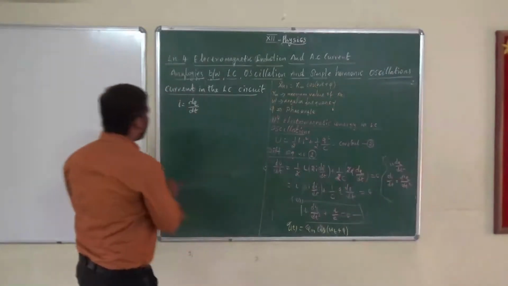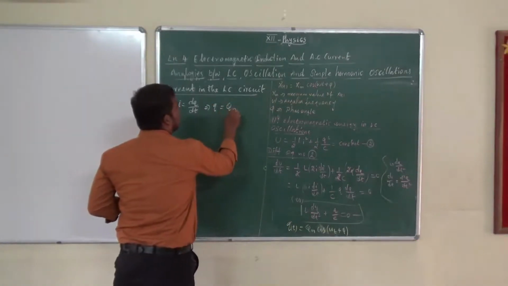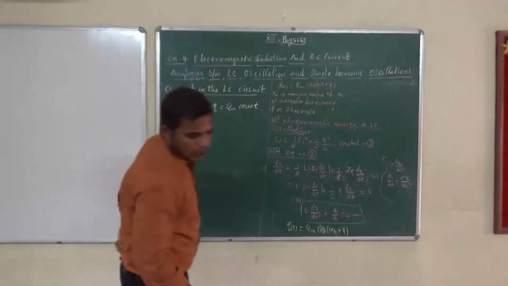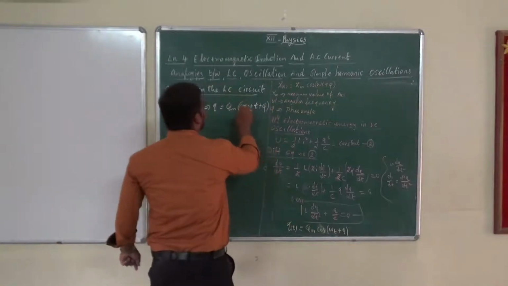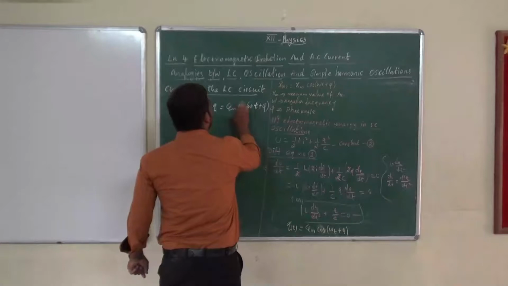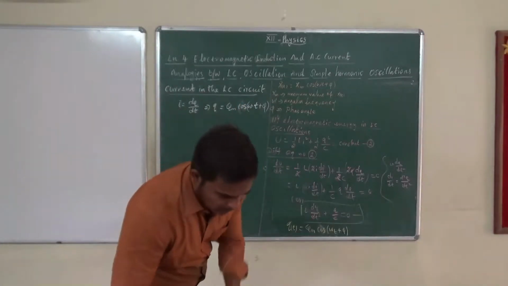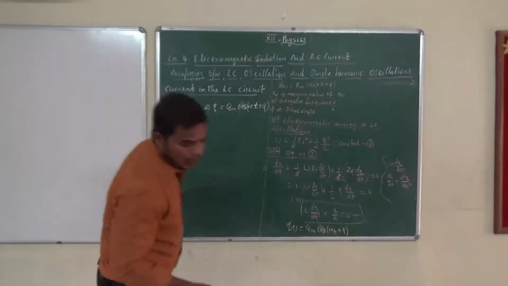So we know that q is equal to qm cos omega t plus pi. Now we have to substitute in this equation.